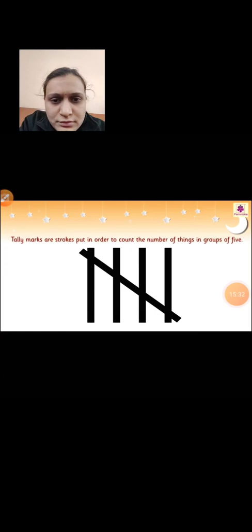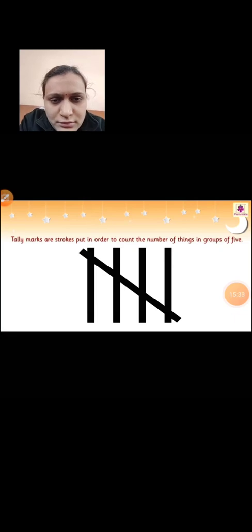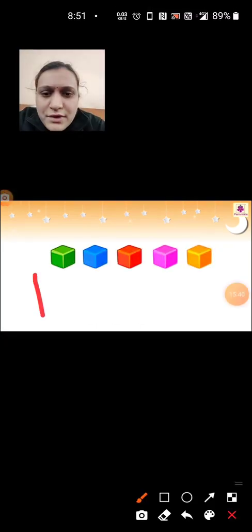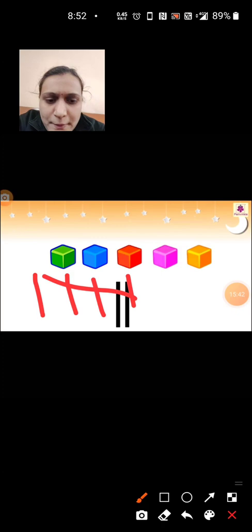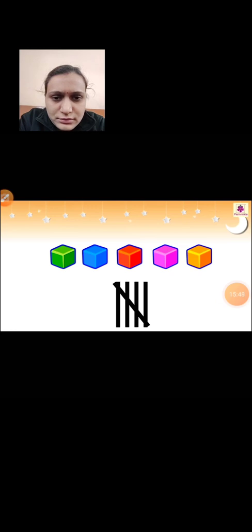Tally marks are strokes put in order to count the number of things in groups of 5. We draw one straight line for each of the first 4 objects. The 5th object is represented by a slant line across the previous 4 lines.